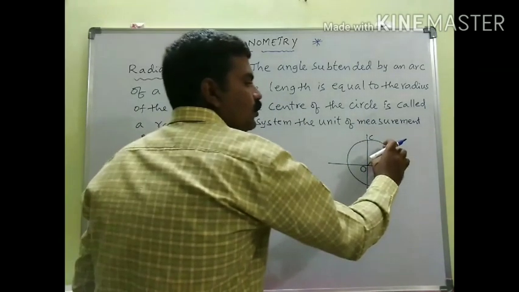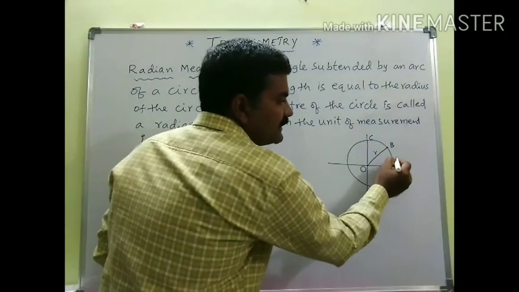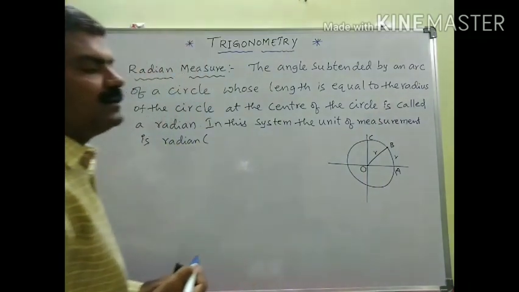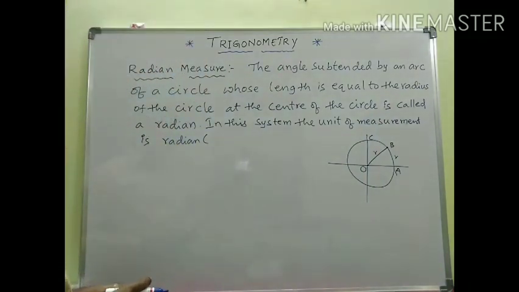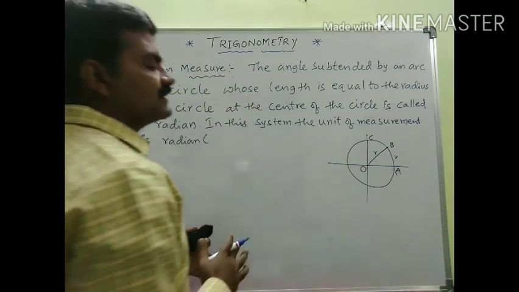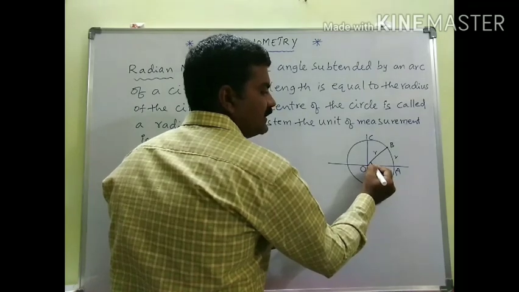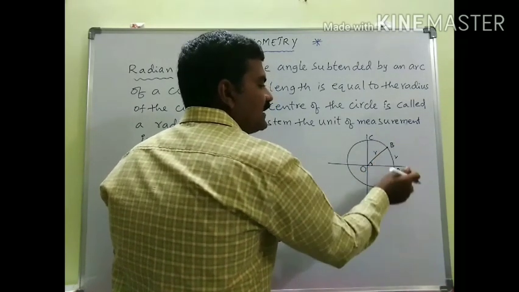Here clearly OB is the radius. Then the length of arc AB should also equal the same radius R. So this is the angle subtended by arc AB, whatever it may be.